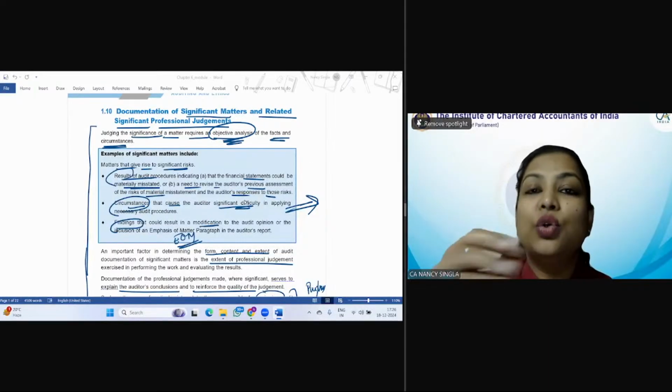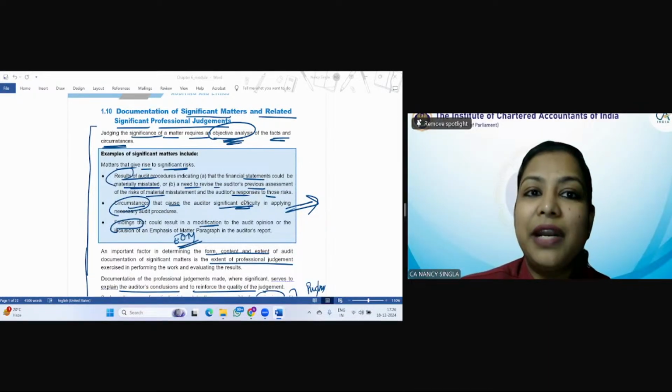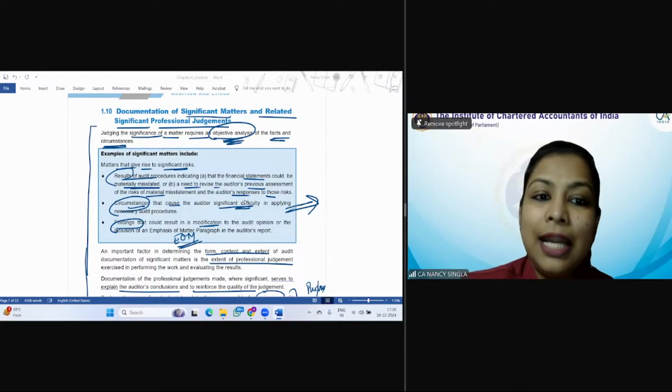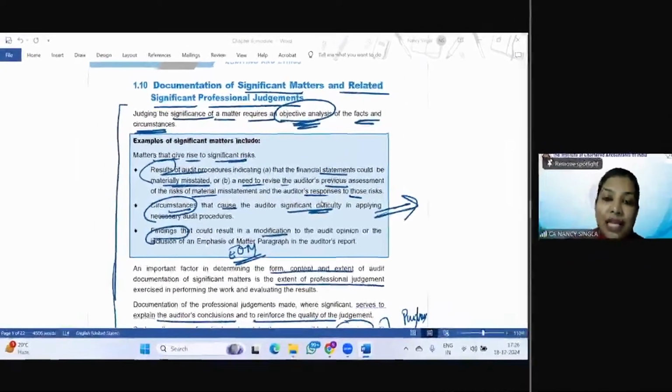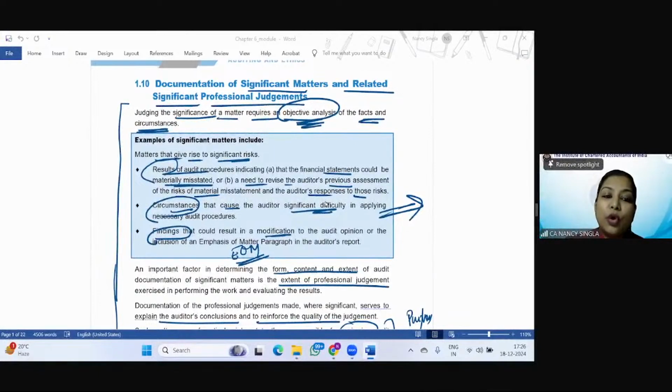Where the auditor is not able to do that, he will document that these are the circumstances. So if he is not able to attend the physical inventory count, he'll document that, right? And the last point says that if any finding during the course of audit leads to a modification to the audit opinion, or has led to the emphasis of matter paragraph, obviously the auditor is going to document that.